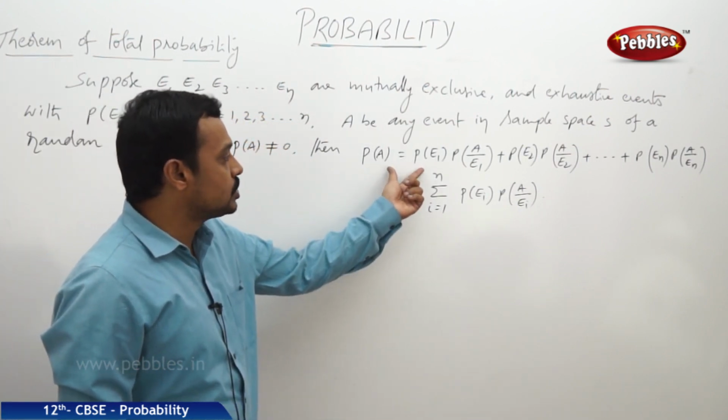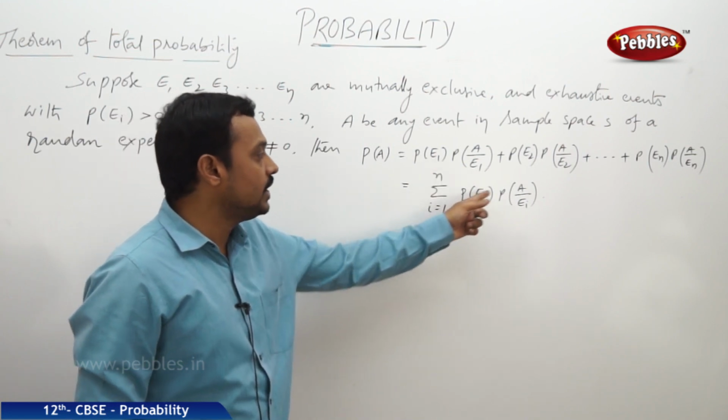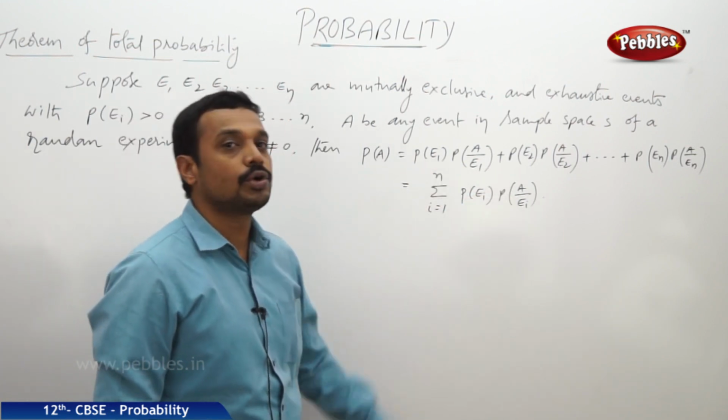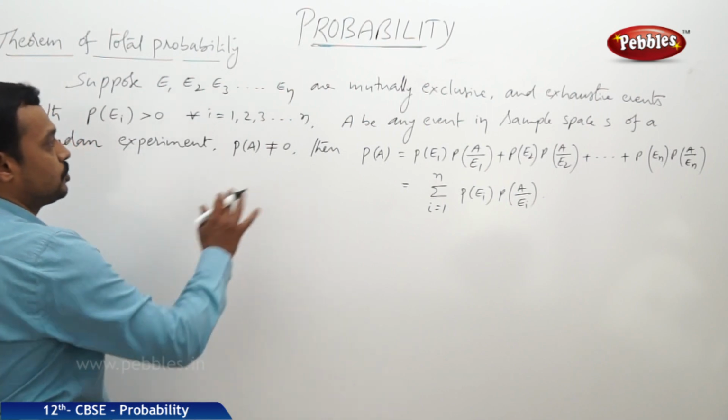It is equal to the sigma P of Ei into P of A by Ei, where i is equal to 1 to n. Now let us prove this.